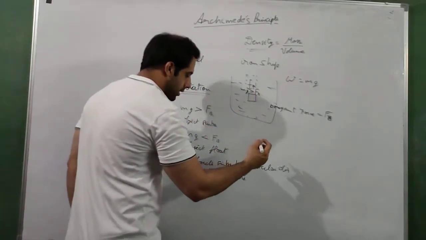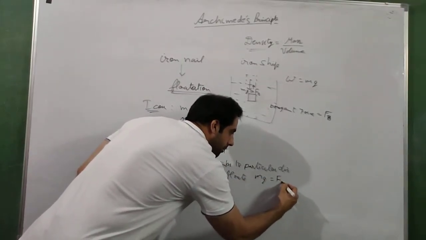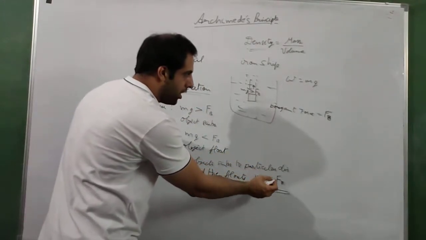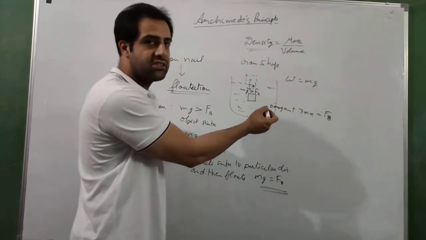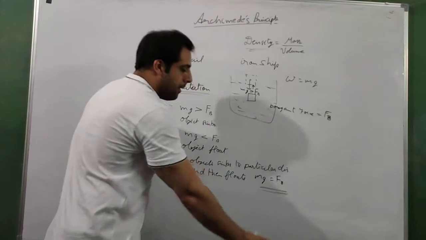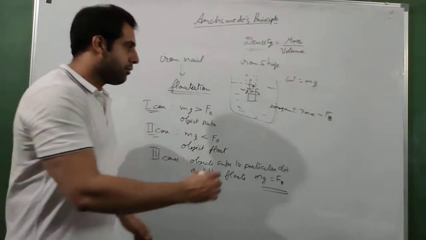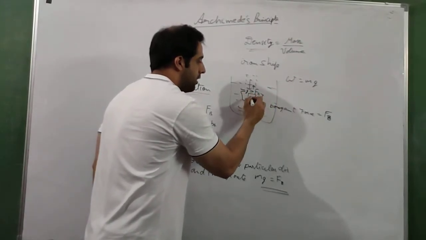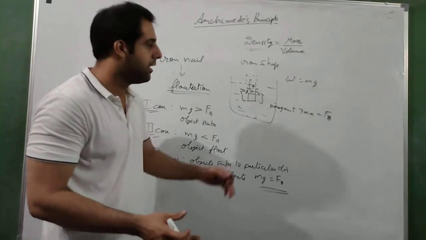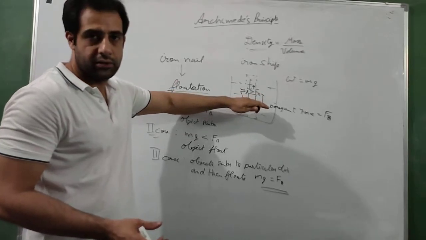Now at some point this buoyant force and weight become equal. Weight does not change, weight remains the same, but the buoyant force is increasing as the object is going inside the fluid. So at some point, when the weight and the buoyant force become equal, that is the point at which the object will become stable. It will neither go downward, it will not sink to the bottom, nor will it come on the surface again, it will stay at that place.